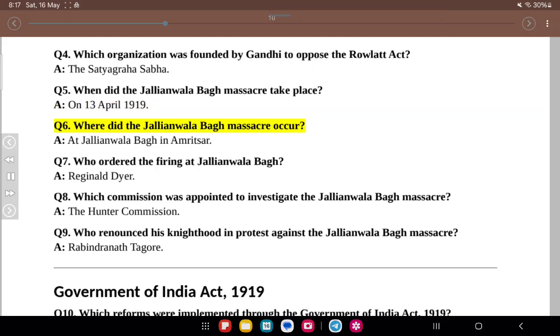Q6. Where did the Jallianwala Bagh massacre occur? A. At Jallianwala Bagh in Amritsar. Q7. Who ordered the firing at Jallianwala Bagh? A. Reginald Dyer. Q8. Which commission was appointed to investigate the Jallianwala Bagh massacre? A. The Hunter Commission. Q9. Who renounced his knighthood in protest against the Jallianwala Bagh massacre? A. Rabindranath Tagore.